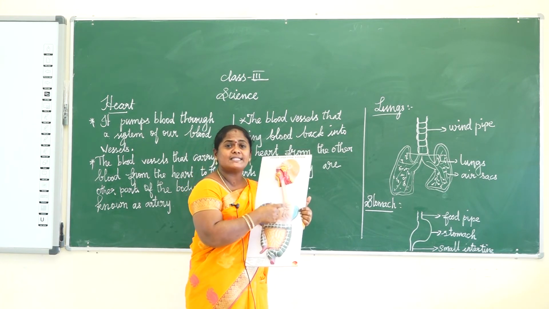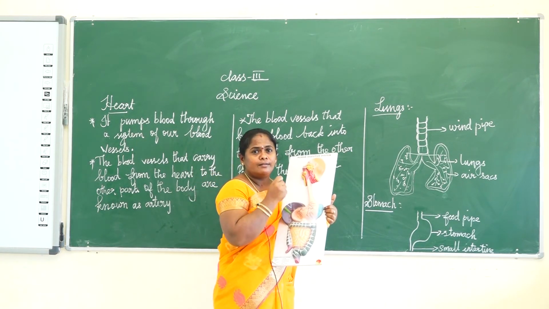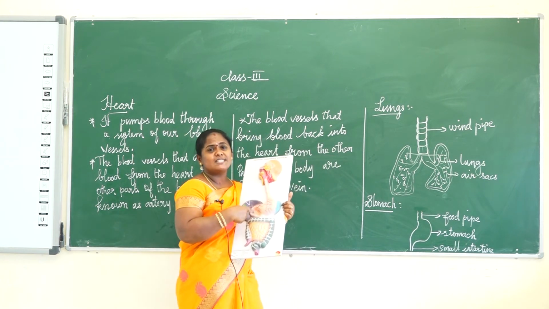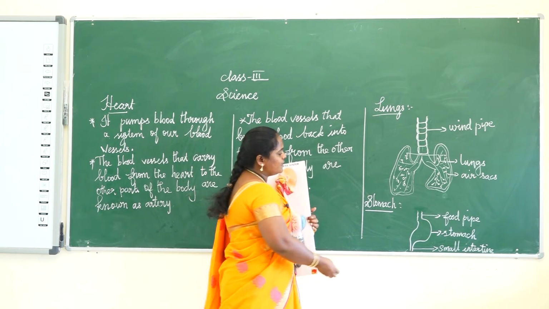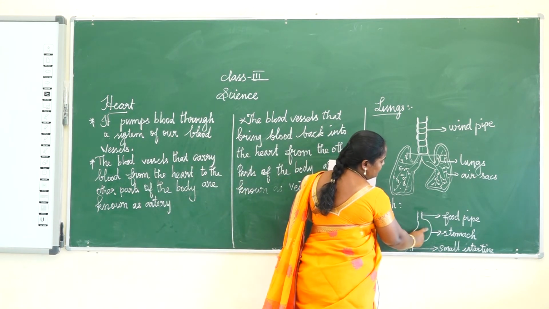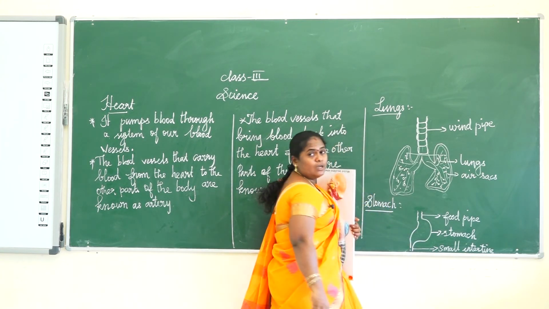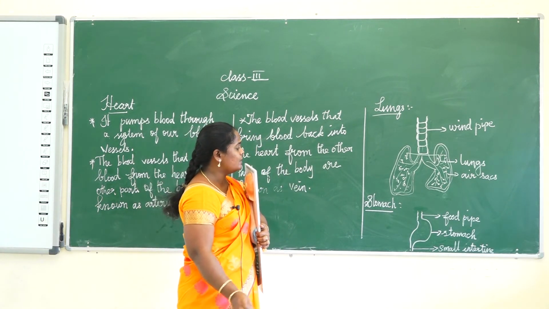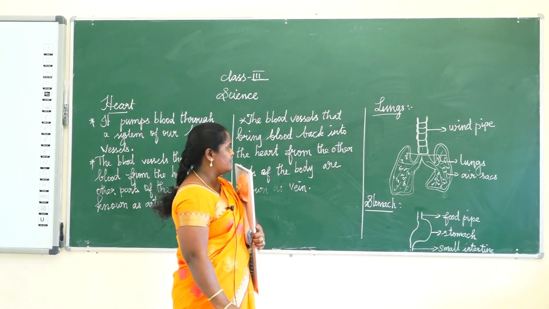Our stomach secretes some digestive juices. The food is churned and ground using the digestive juices, and then it is released into the small intestine. This is our small intestine. After the stomach's digestive process is finished, the food is released into the small intestine for the digestion to be completed.